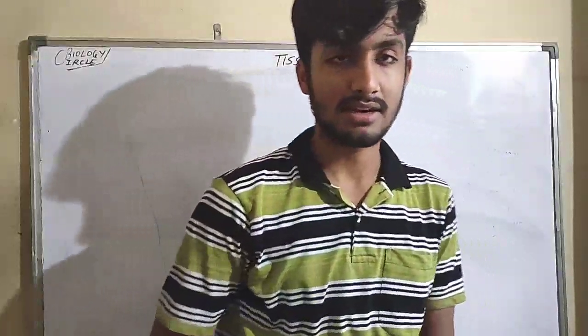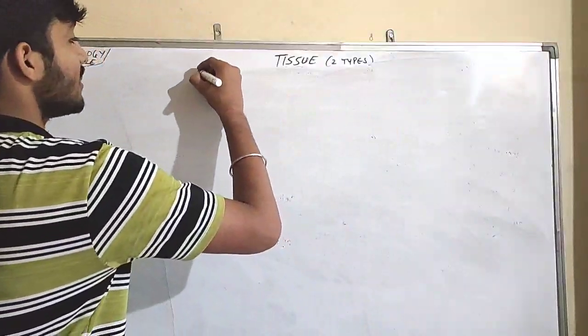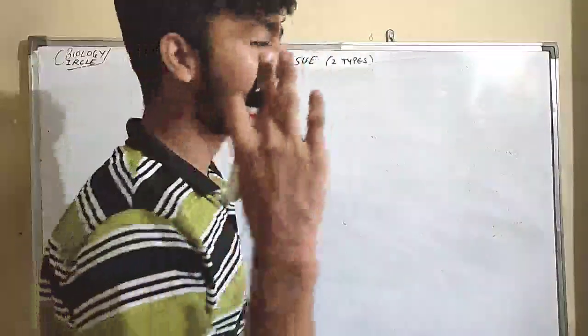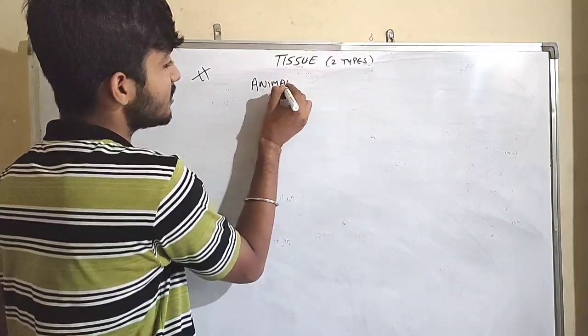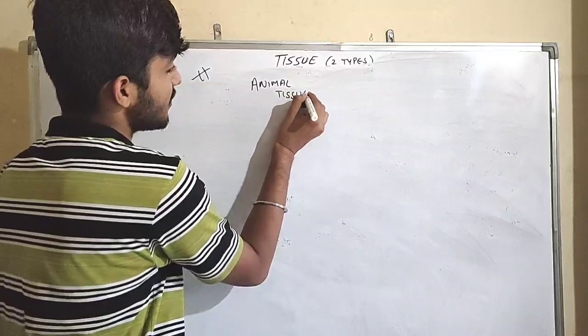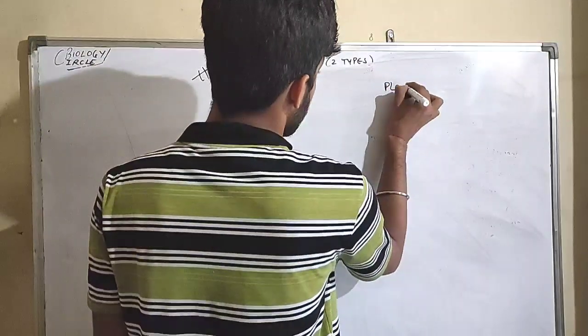Now guys, our last, very minor topic: animal tissue and plant tissue.